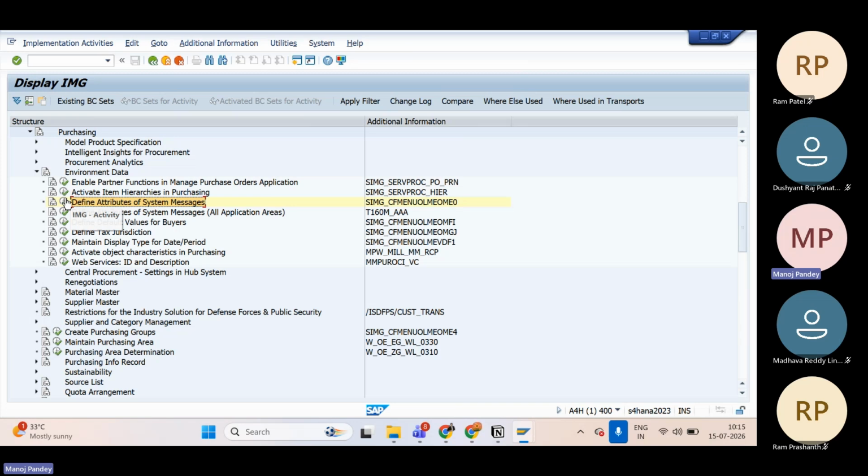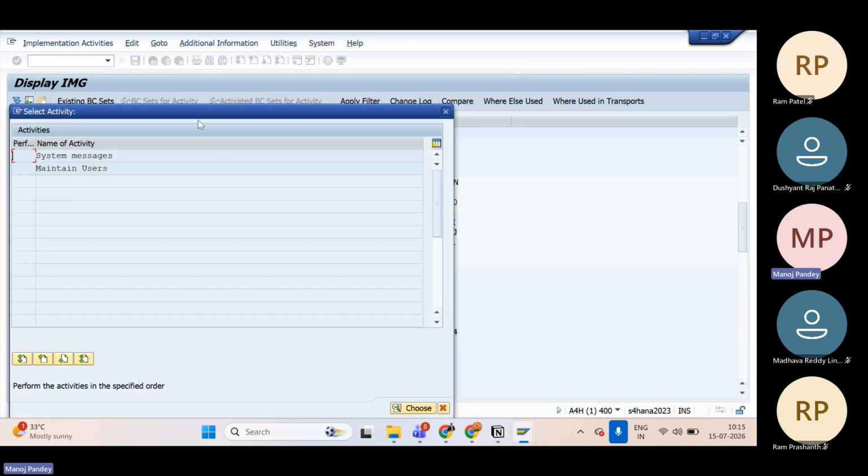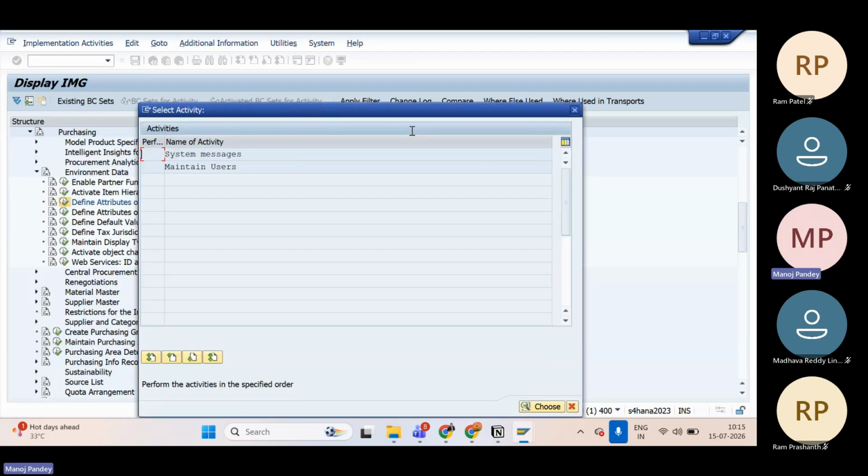So with the help of the T code also you can do it. I don't know why the system is not taking that T code, and with the path also you can do that.